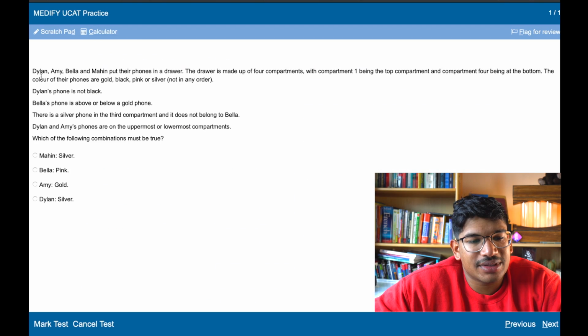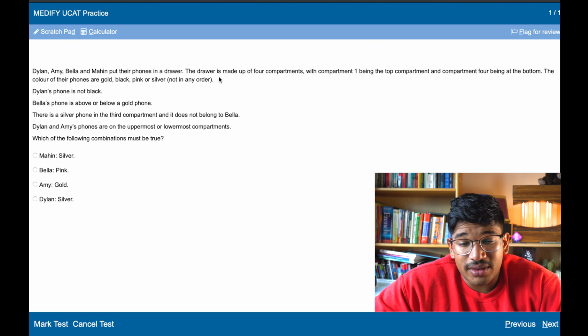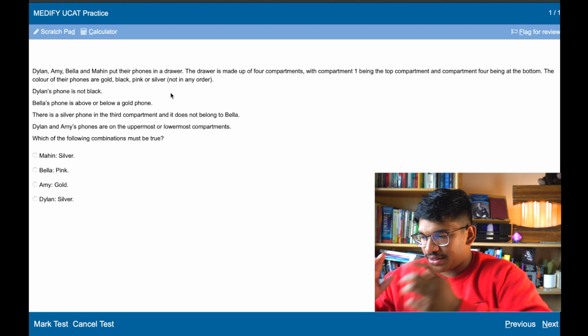Good. Dylan, Amy, Bella, and Mahin put their phones in a drawer. Their drawer is made up of 4 compartments, with compartment 1 being the top compartment and compartment 4 being the bottom. The colours of their phones are gold, black, pink, or silver. So here it's got lots of information.